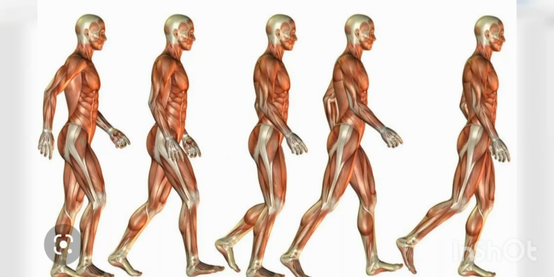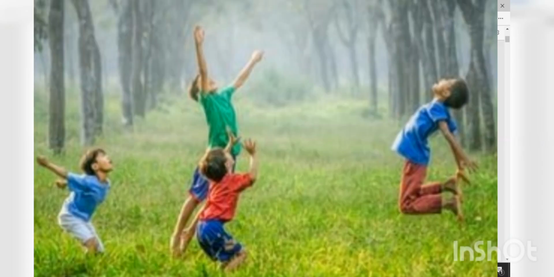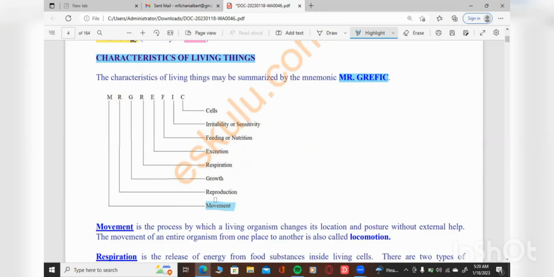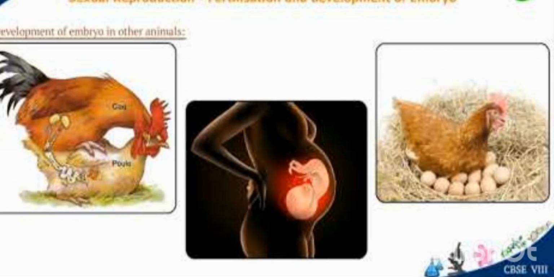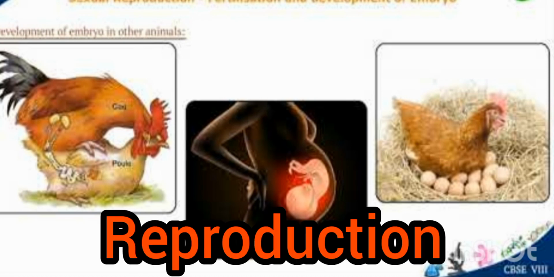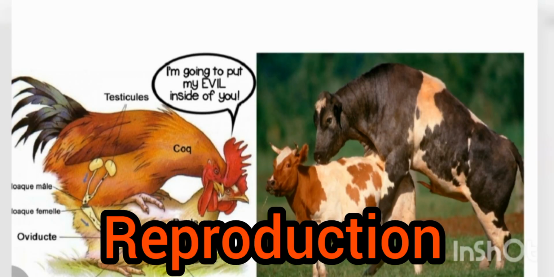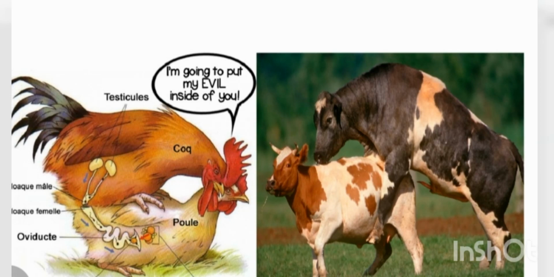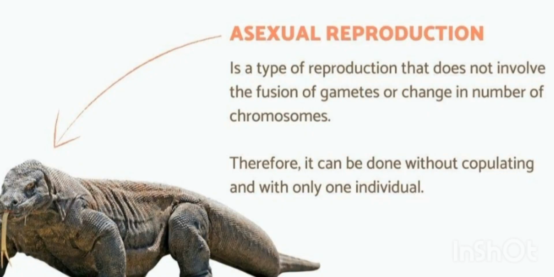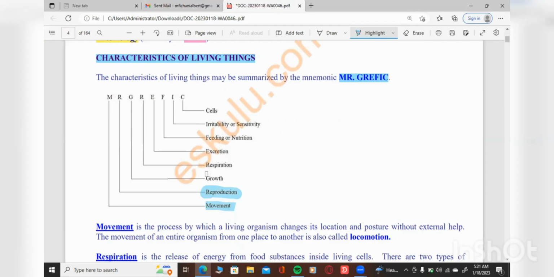But it's not everything that moves that is a living organism, right? You cannot say a car is a living organism. Reproduction, all right? When you see an organism giving birth or producing its offspring, its young ones, then it means it's a living organism.